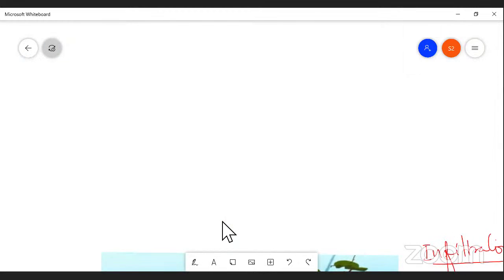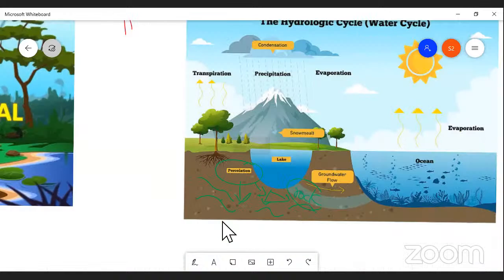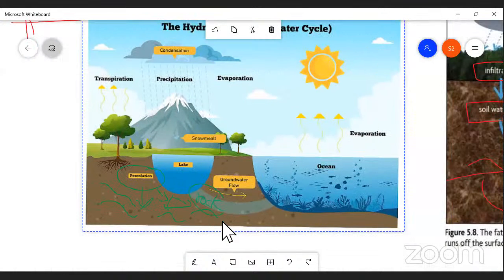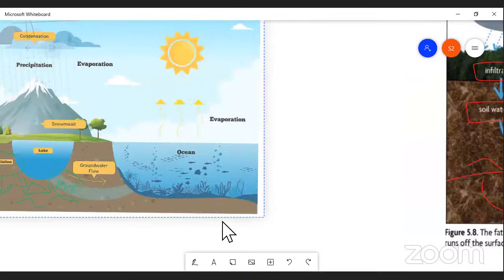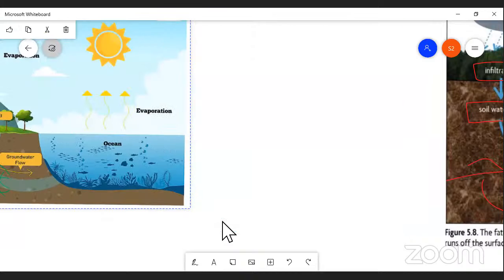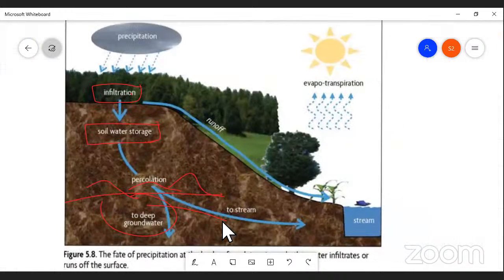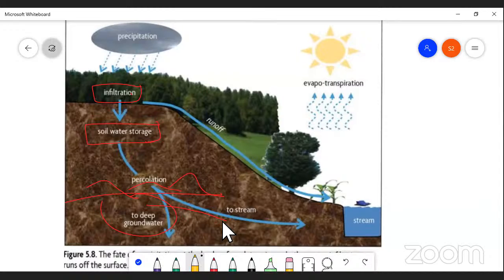My dear students, they are very easy and interesting, right? This is environmental science, and this diagram explains percolation, snow melt, evaporation, precipitation, etc. Here you can understand very clearly precipitation, infiltration, percolation, right? Students, this is your time to interact. Thank you for joining, my dear students.